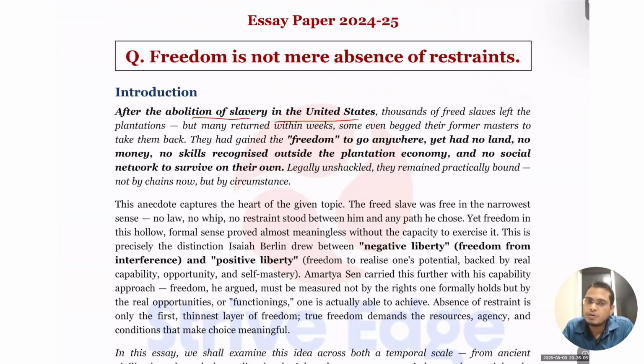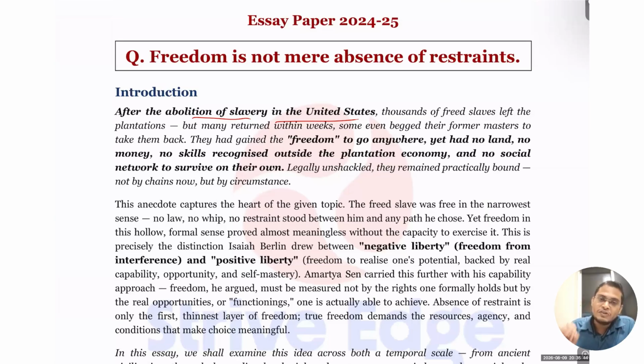They can come out of their jobs in this slavery system and do whatever they like. But the problem is that after, let's say, 5-6 weeks, they again return to their master, begging for work. Why has this happened despite the absence of restraint? Because the slaves did not have any land, any skills, or any property rights. They knew only one thing, working with their master. Initially they had no restraint, so they could do whatever they wanted, but because of their lack of capability, skills and assets, they had no option but to work with their master.